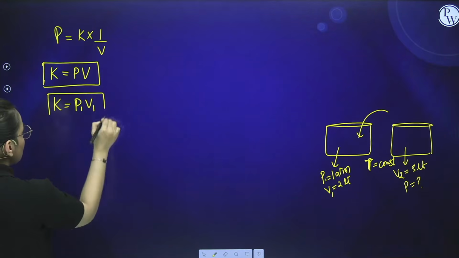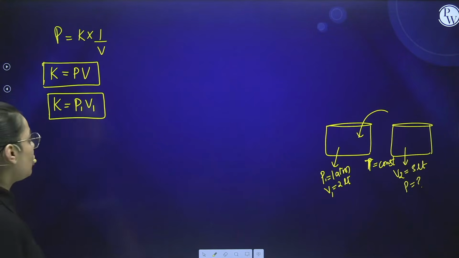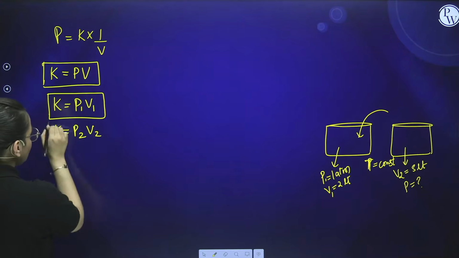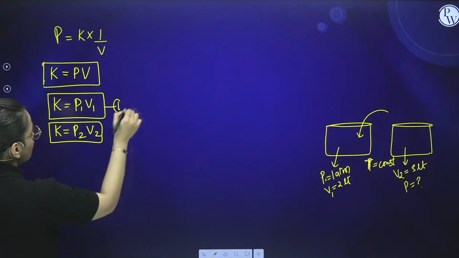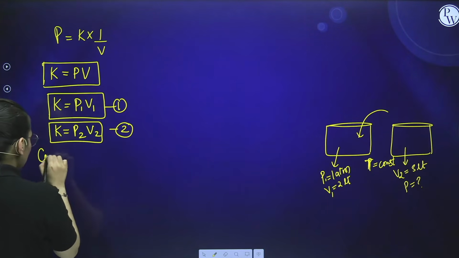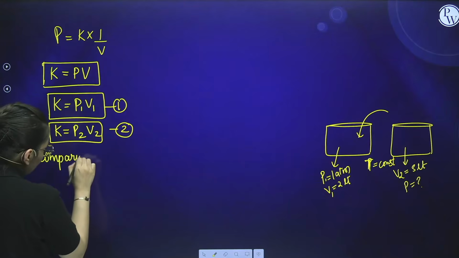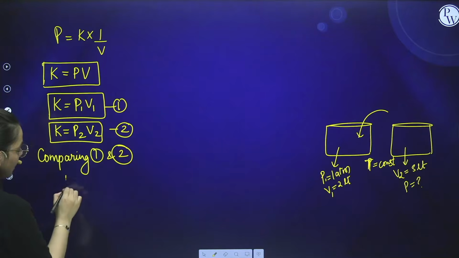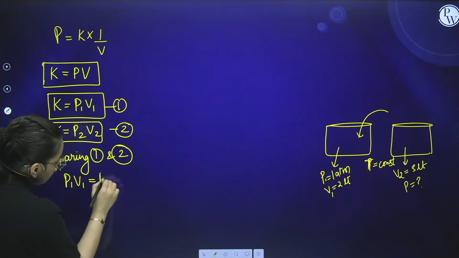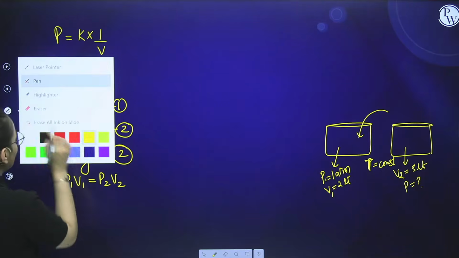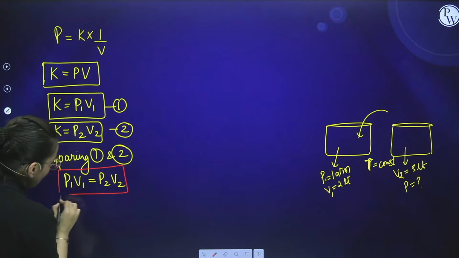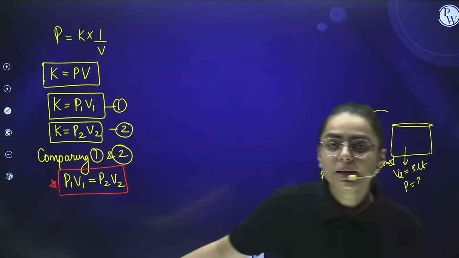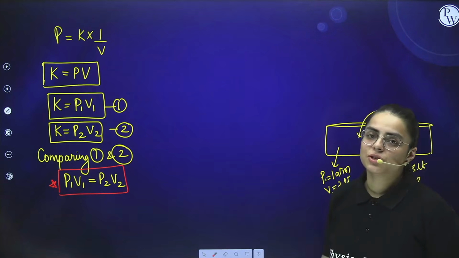K remains constant because it is a proportionality constant, right? Now if I talk about the second case, K will be equal to P2 into V2 as well. Now students, if I compare the first and second equation, what am I getting? P1 V1 is equal to P2 V2. Kindly put a star mark over here because you are going to get a lot of questions from this formula. Clear? It will be applied only when temperature is kept constant.